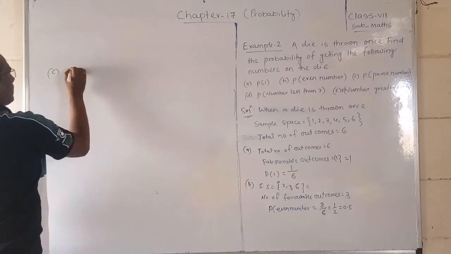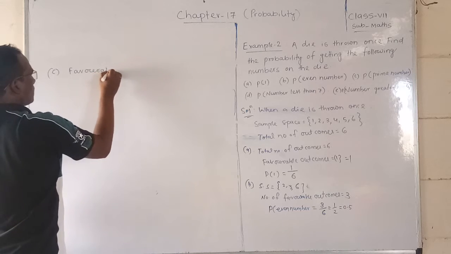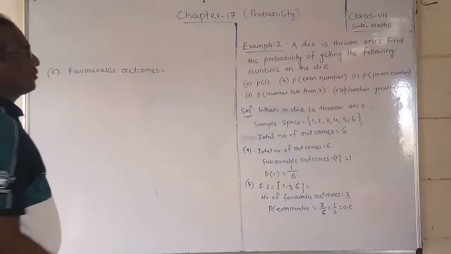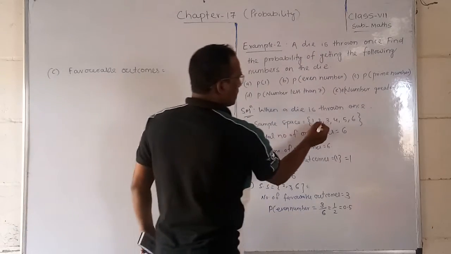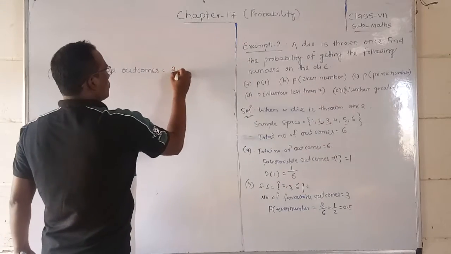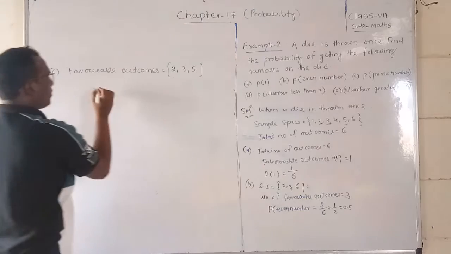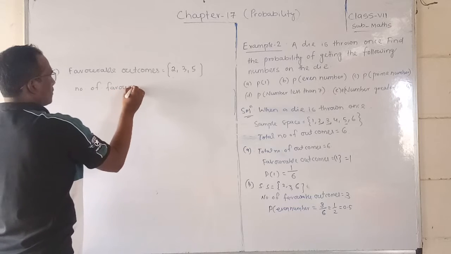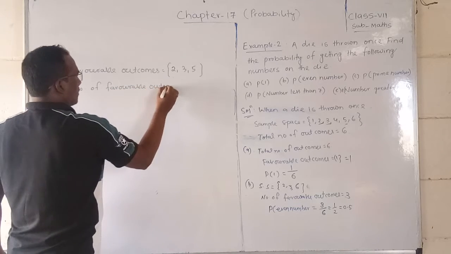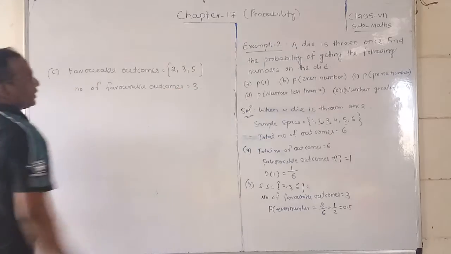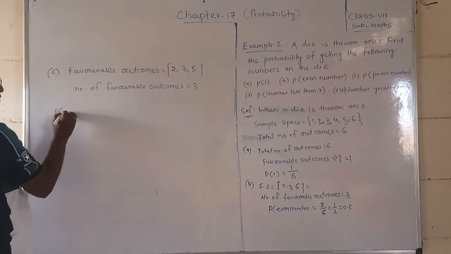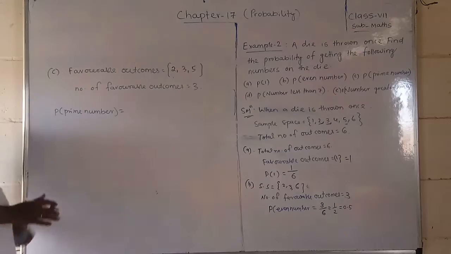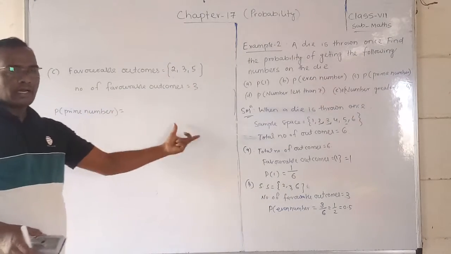So favorable outcomes: the prime numbers are 2 3 5. So 2 3 5. Okay, so now the number of favorable outcomes is equal to 3. So P of prime number is equal to, the actual formula is the number of favorable outcomes by the total number of outcomes.